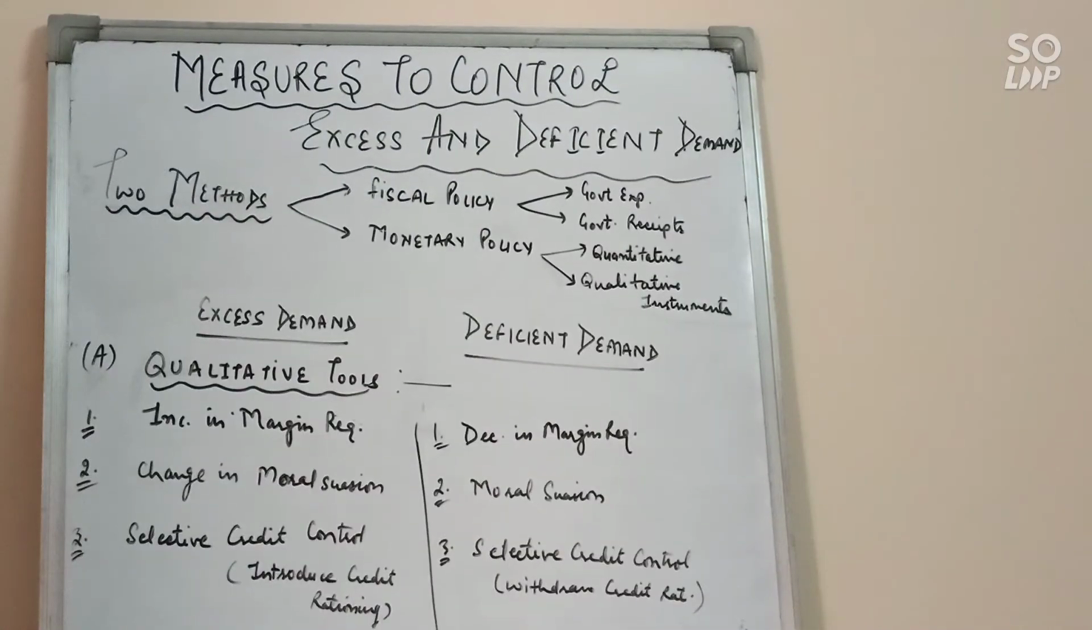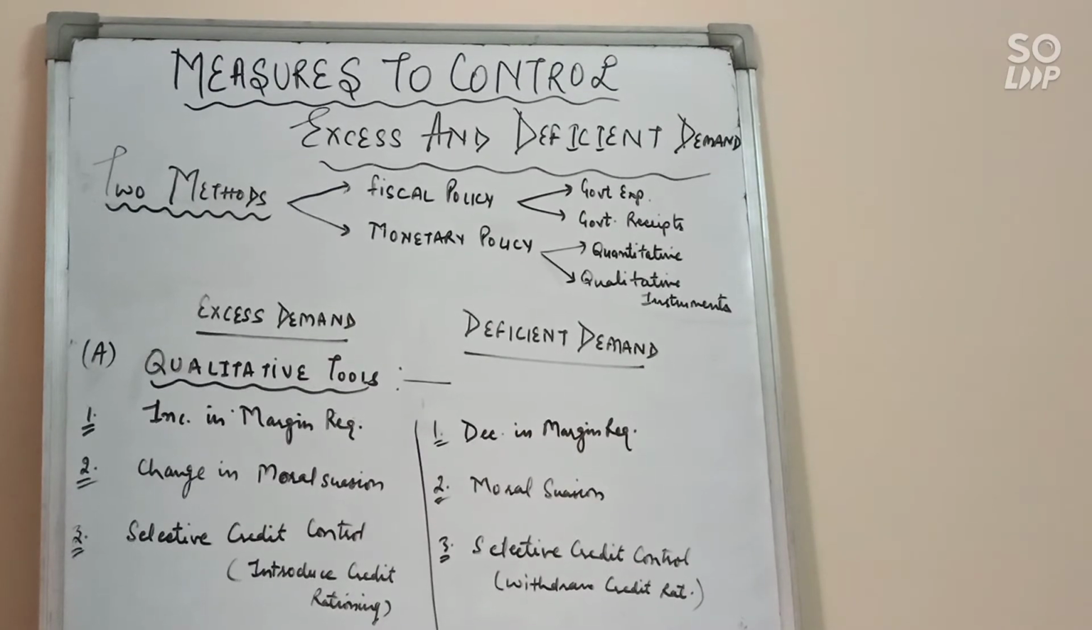The second instrument under monetary policy is qualitative tools. So let's see. Qualitative tools can be used to control the problem of excess demand or deficient demand in the economy. First is margin requirement. First of all, the meaning: margin requirement refers to the difference between the market value of the security offered and the value of the loan amount. Now if there is deficient demand or excess demand, we can increase or decrease the margin requirement.